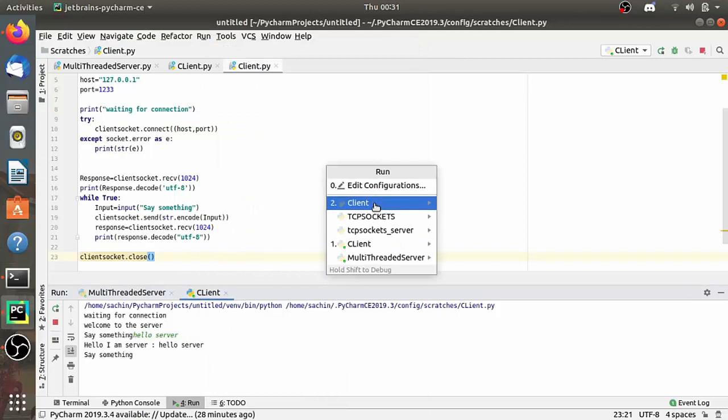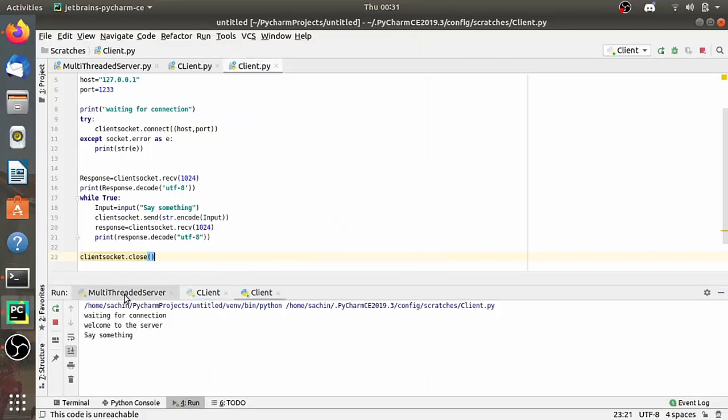And let's see the output of the server again. As you see here, the thread count becomes 2, right? It means that the connection gets established with the second client also. Here you see connected to this IP address and port number.